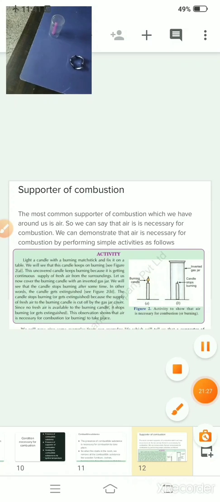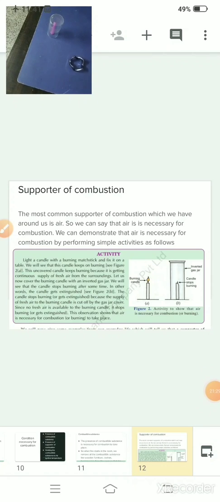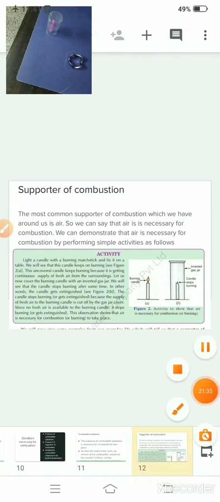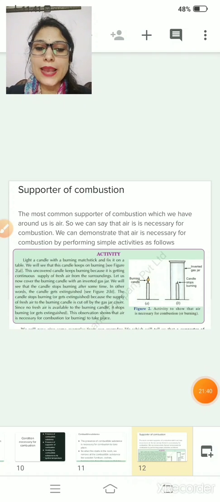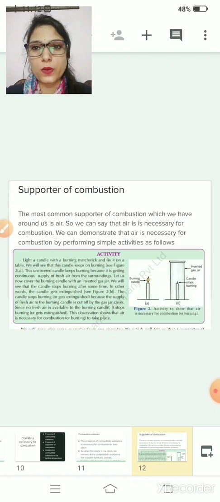So it indicates that for the process of combustion, oxygen is necessary. I think this activity is very clear to you. That means for combustion, what is required? Oxygen is required.